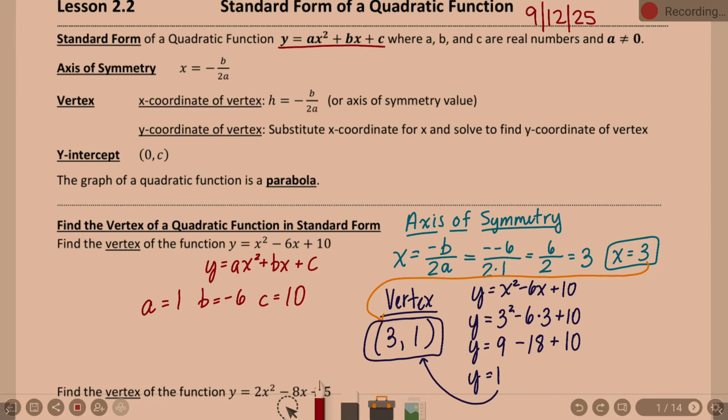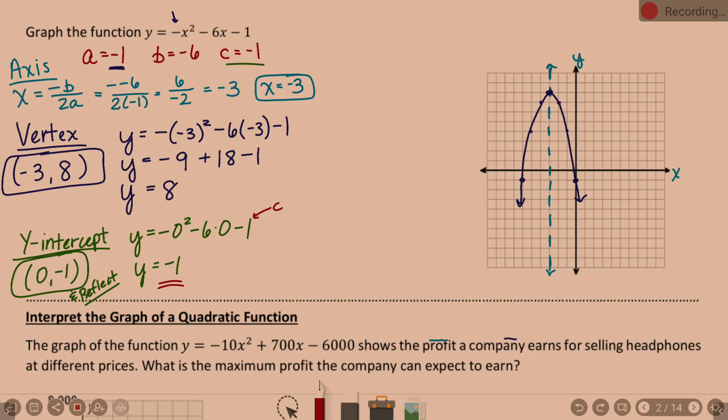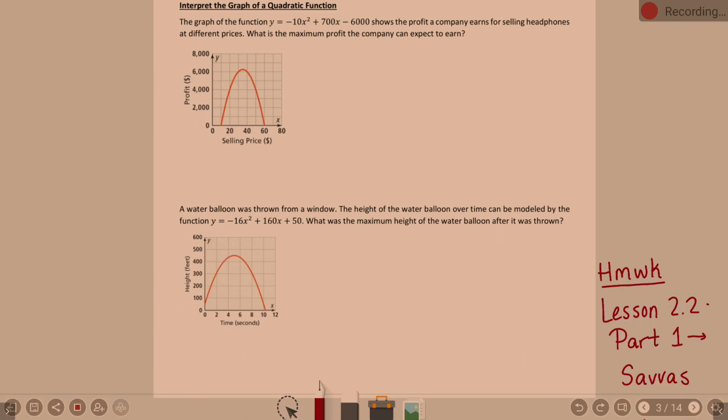When you're graphing, we talked about using a y-intercept, right? So it's all about finding the axis of symmetry and vertex today. When we graphed, as I said, the add-on was finding the y-intercept, so we could use that information. Now, we're down to the word problems. And I suggested that if you start the homework, you could start the homework if you wanted to, but I would avoid these type of problems. Well, now we're ready to talk about it.